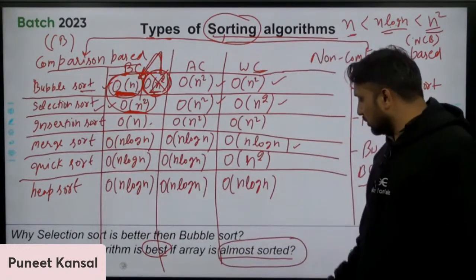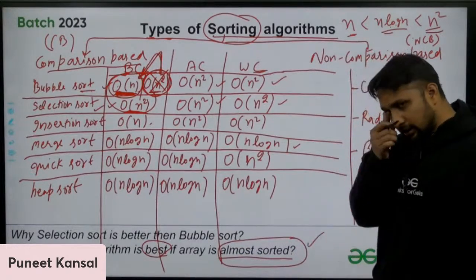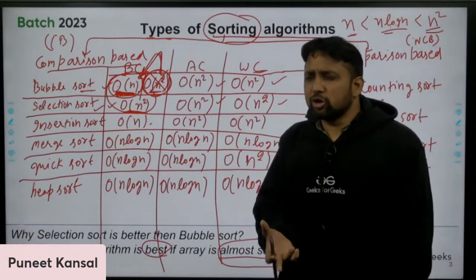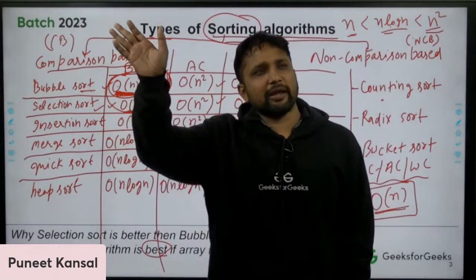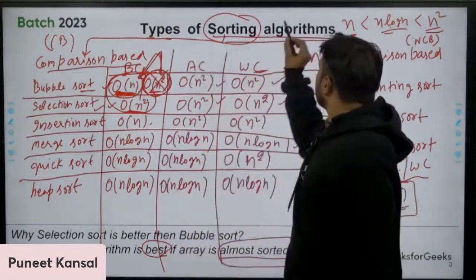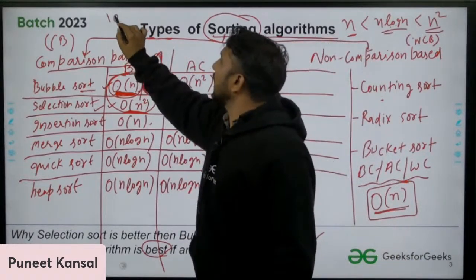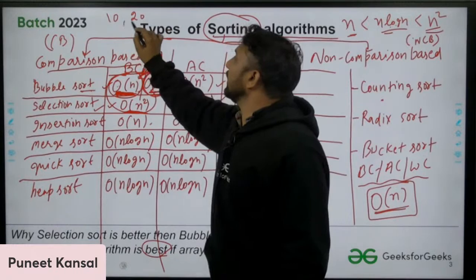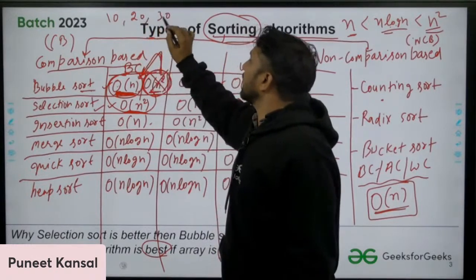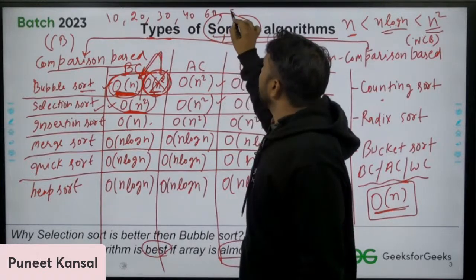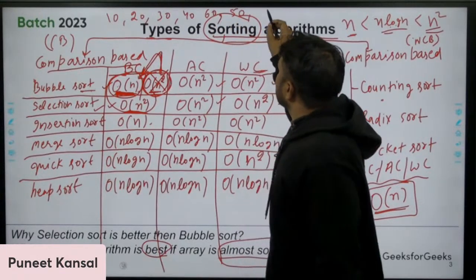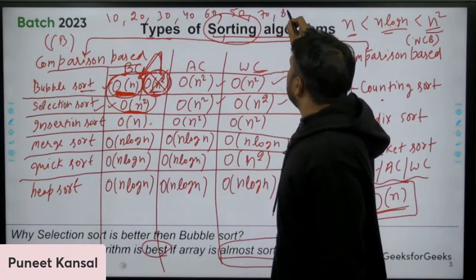Does anyone know about this? If the array is almost sorted, it means one or two elements are not sorted, all other elements are sorted. Like maybe I'm giving you this sequence to sort: 10, 20, 30, 40, 60, 50, 70, 80, 90.